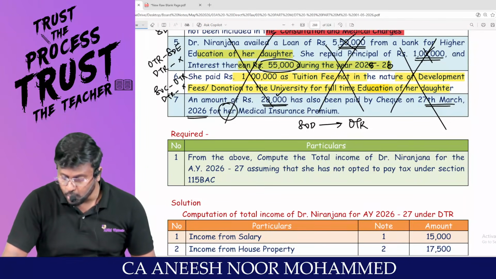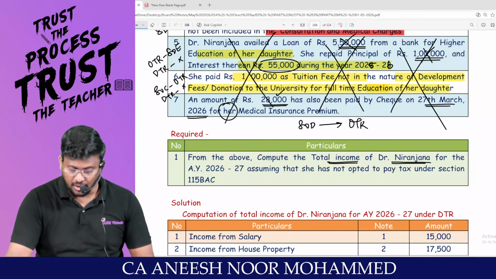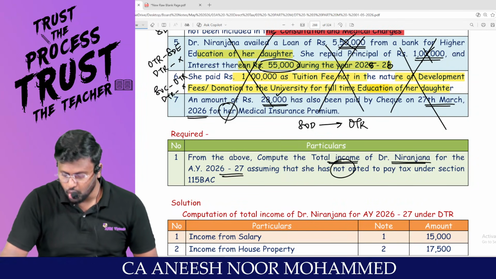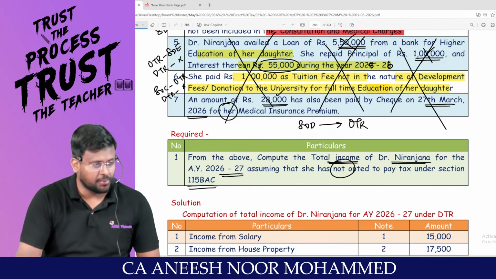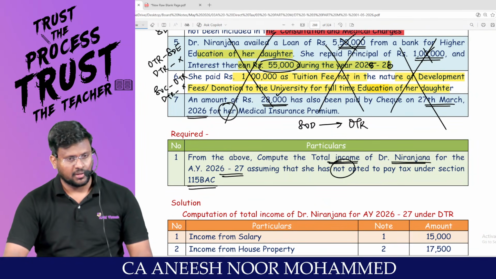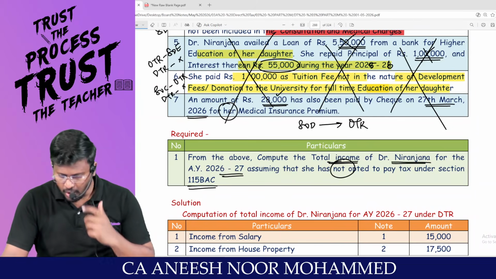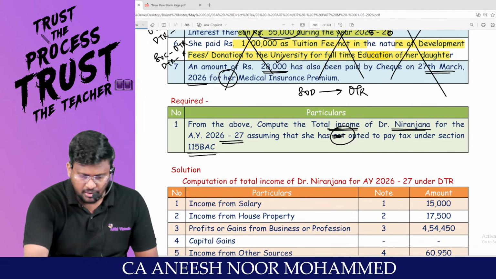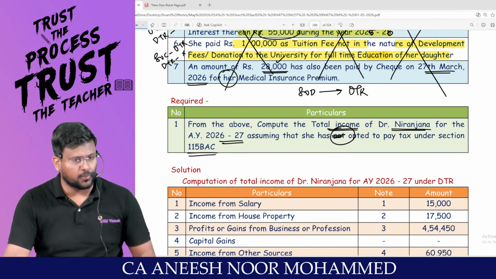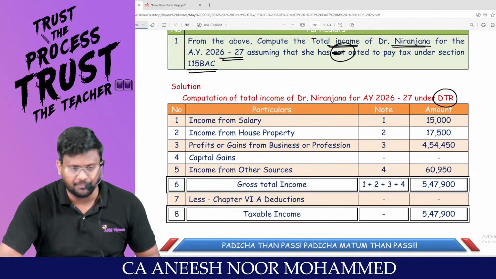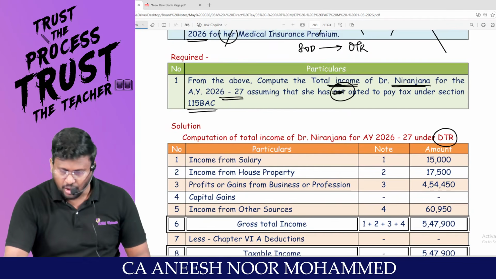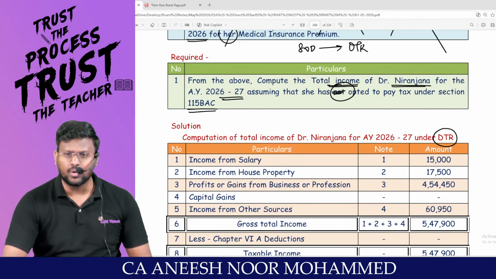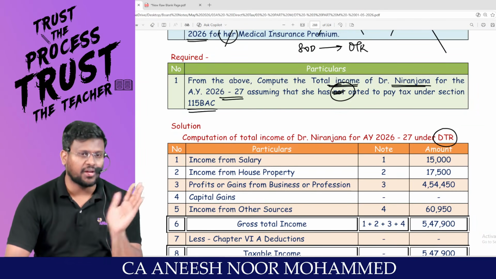From the above, compute the total income of Dr. Niranjana for assessment year 26-27, assuming she has not opted to pay tax under section 115BAC. Not opted means optional tax regime. Sir, I'm cutting it, it is wrong, because the answer is in the default tax regime. Actually, that 'not' is not there. It's a printing mistake. So we have to calculate only as per the default tax regime. Only one way we have to think.